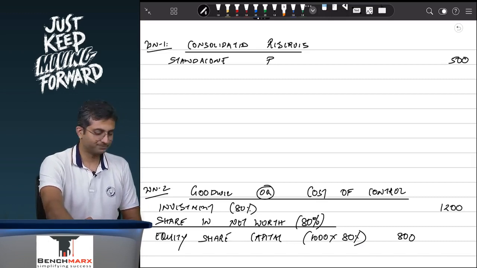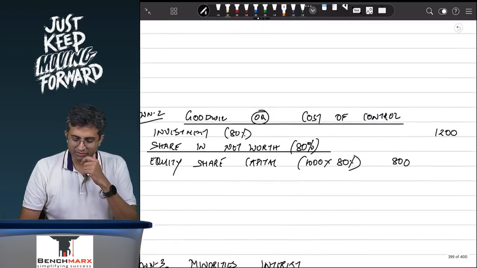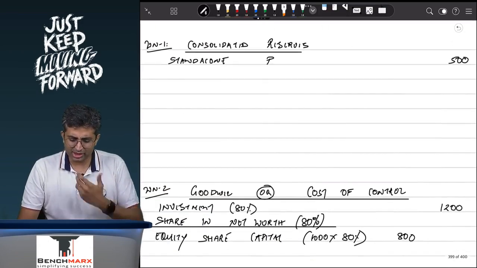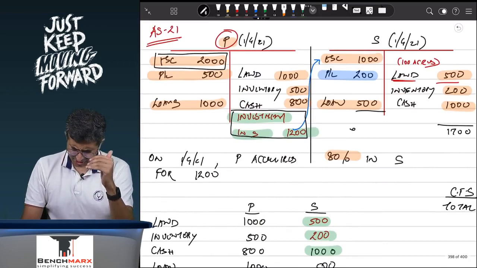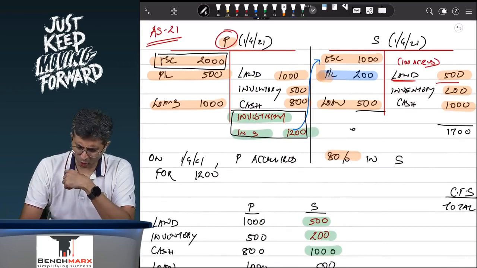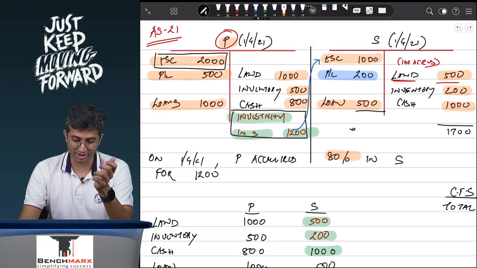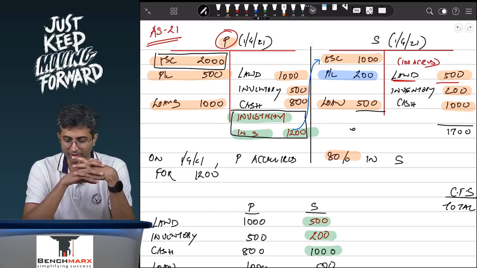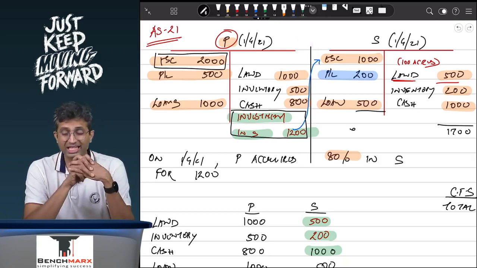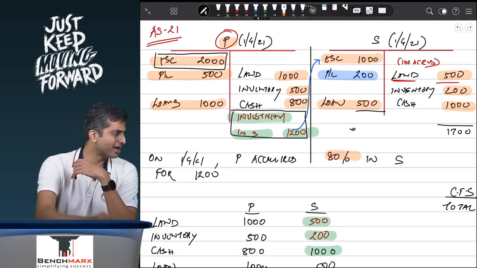So, we were discussing that reserves of the subsidiary are the only thing which is remaining. Now these 200 worth of reserves, you guys tell me, these 200 worth of reserves which are there on 1st of April 21 in the subsidiary, are they earned under the parent's regime?